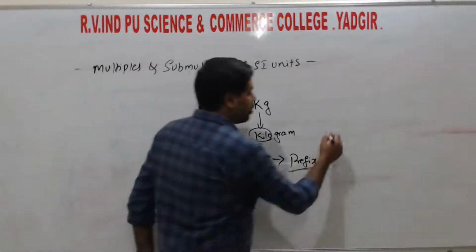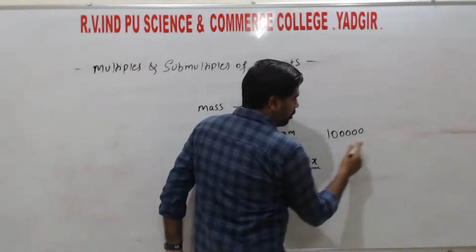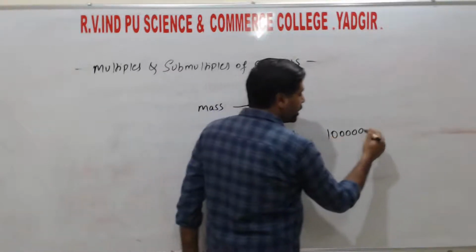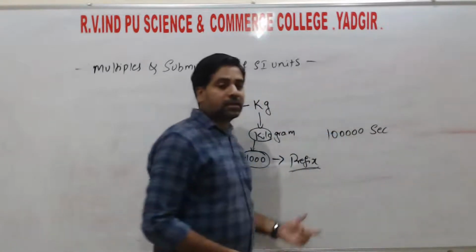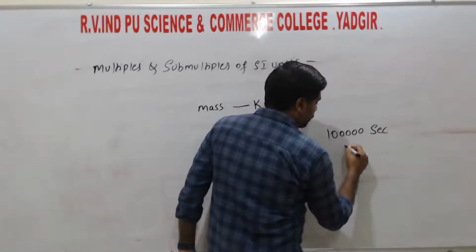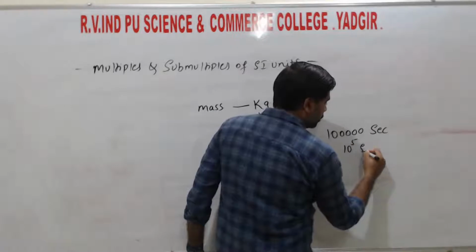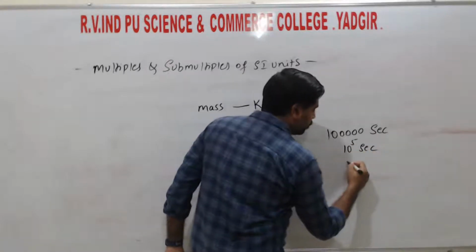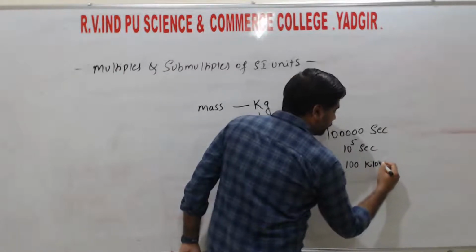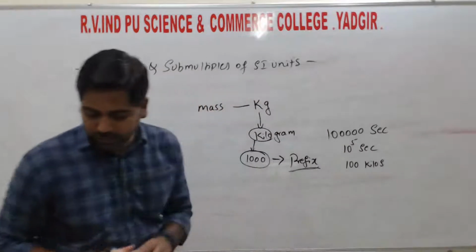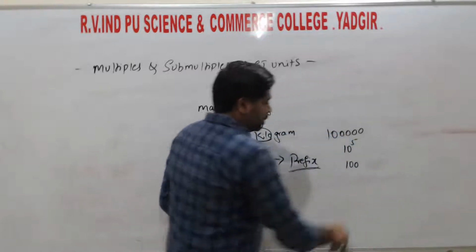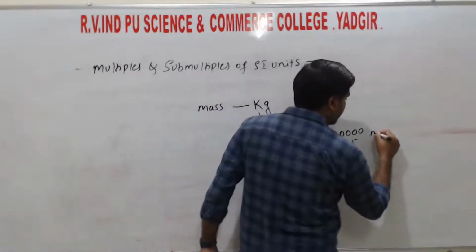Each and every time we can't write, if we have a value of around 1 lakh, we can't write it as 1 lakh seconds. That's why we write in short form, that is 10 to the power of 5 seconds. Or take 1 lakh meter, right?